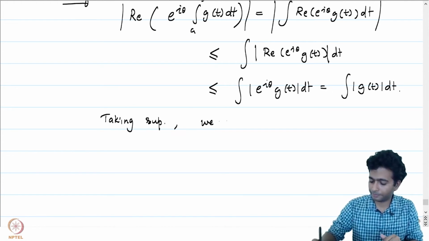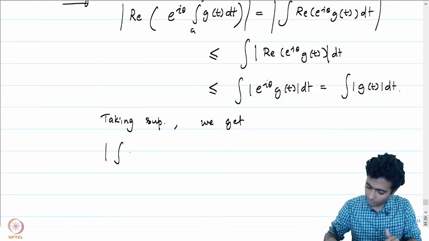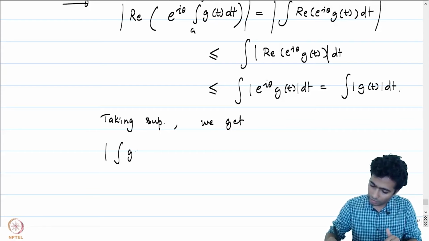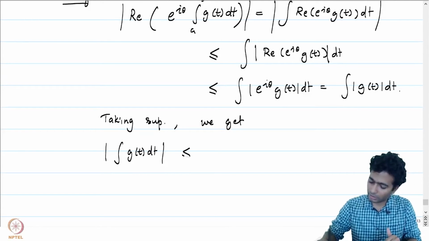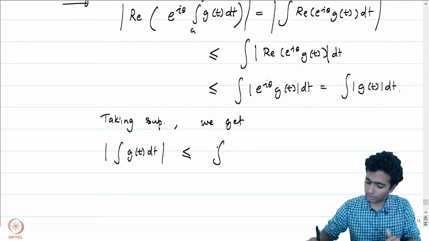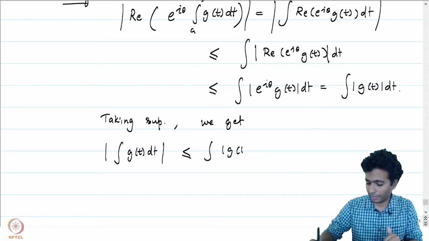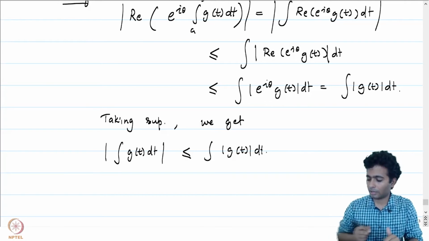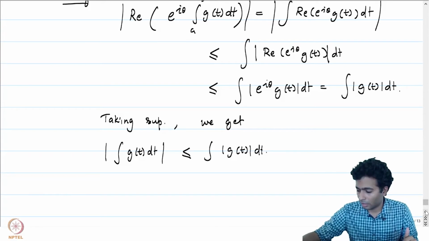We get that the absolute value of the integral of g of t dt is less than or equal to the integral of mod g of t dt. So, we have proved the analogous result when we look at complex valued functions.